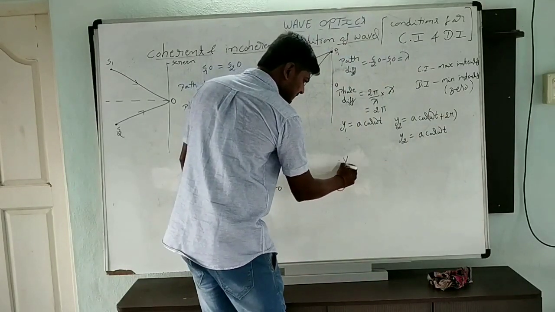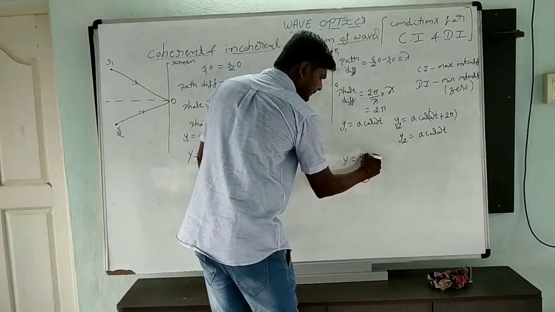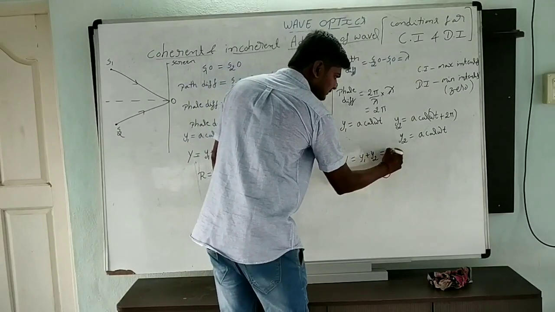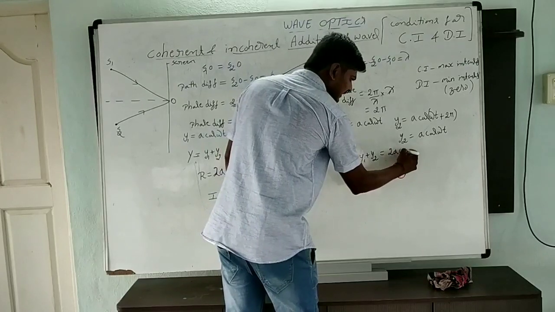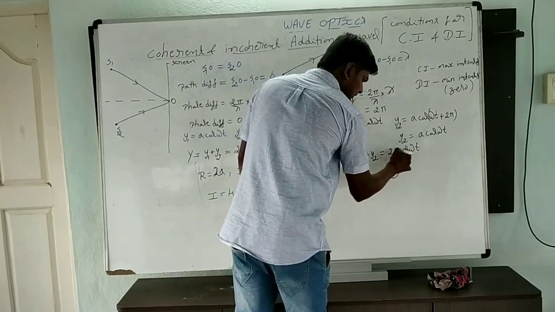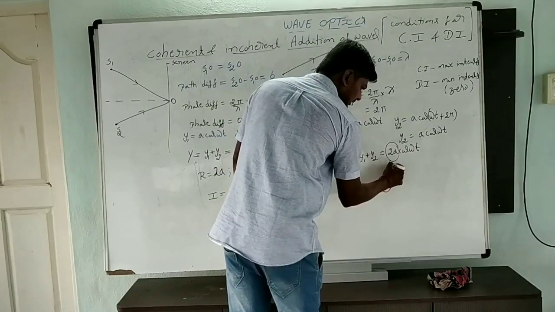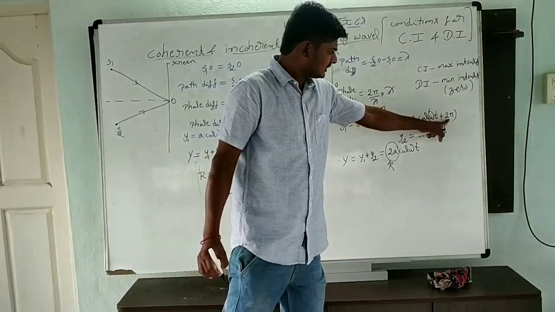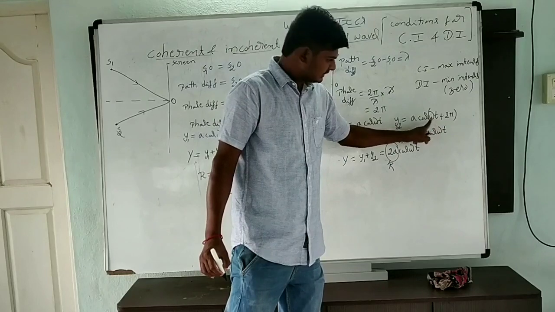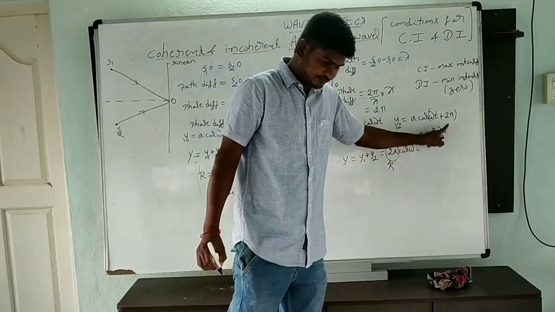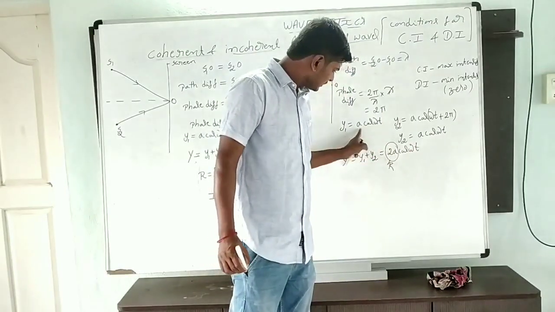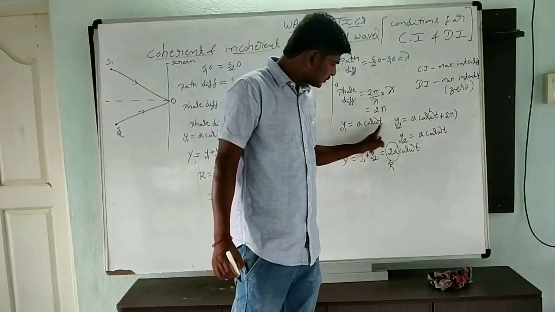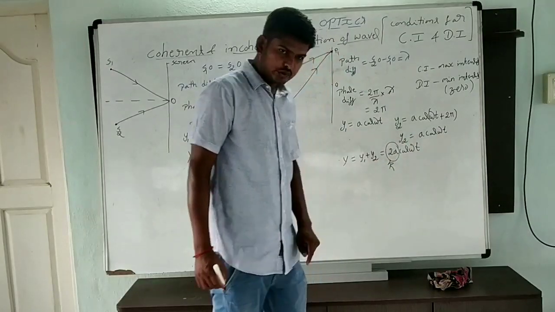Now total displacement y is equal to y1 plus y2, which means a cos omega t plus a cos omega t, 2a cos omega t.